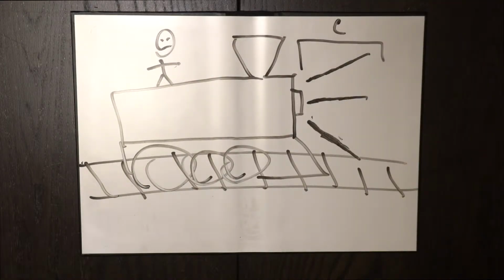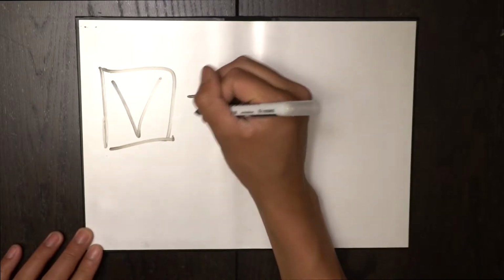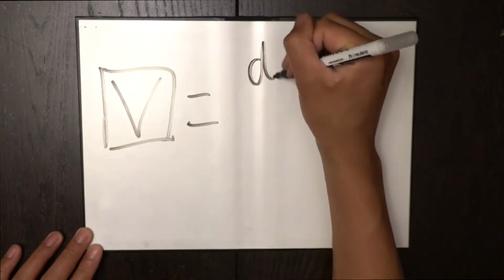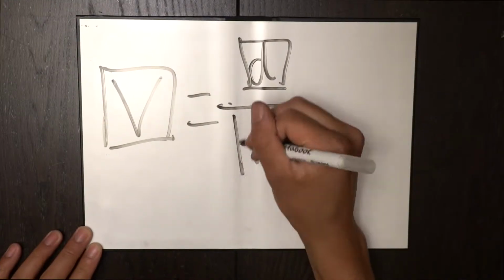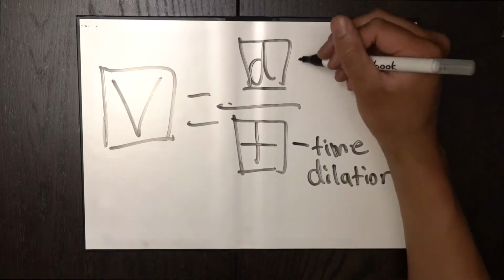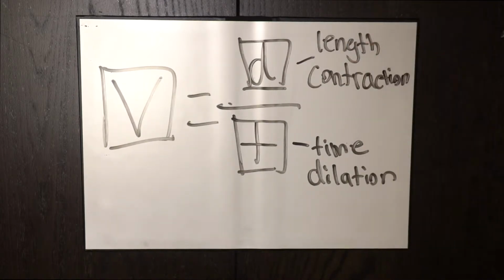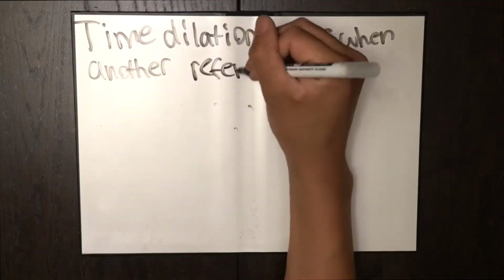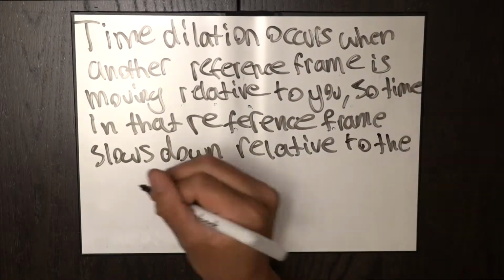Obviously, this doesn't make any sense, but let's take a look at the equation for velocity. Velocity is equal to distance over time, and we know that special relativity tells us that for light, its speed is always constant, which means that two other things must change to account for this: time and distance. When time changes, it's called time dilation, and when distance changes, it's called length contraction. We'll talk about length contraction another time, but for now, we're going to focus on time dilation. Time dilation occurs when another reference frame is moving relative to you, so time in that reference frame slows down relative to the time you measure.